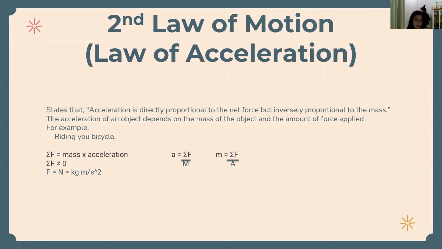Now, an example of the second law of motion is riding a bicycle. The bicycle is the object, and it has the mass, and our leg muscles pushing on the pedals of our bicycle is the force. Because as we push our pedals, it accelerates, right? So you are increasing the speed of the bicycle by applying force to the pedals. Newton's second law also says that the greater the mass of the object being accelerated, the greater the amount of force needed to accelerate the object.